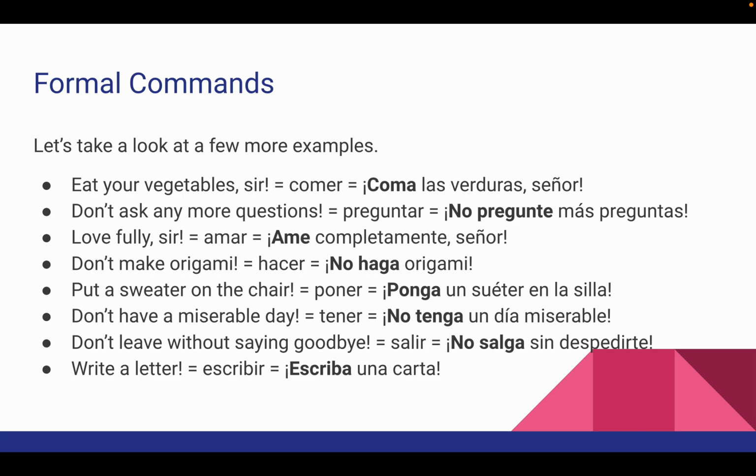Put a sweater on the chair. Put is poner, becomes ponga un suéter en la silla. Don't have a miserable day. Is tener, no tenga un día miserable. Don't leave without saying goodbye.